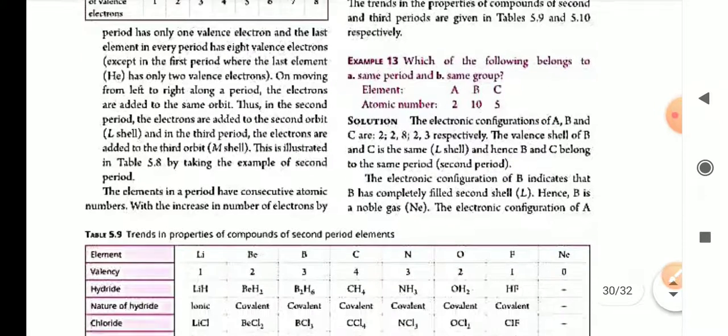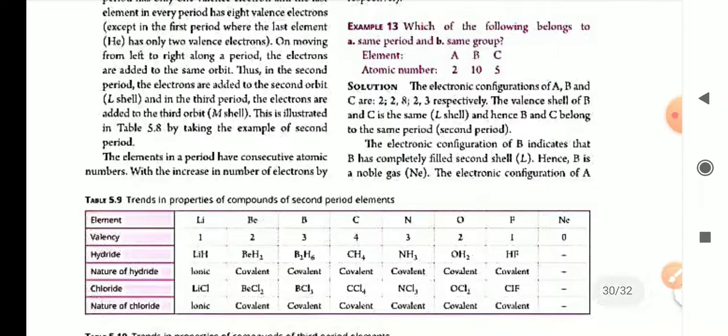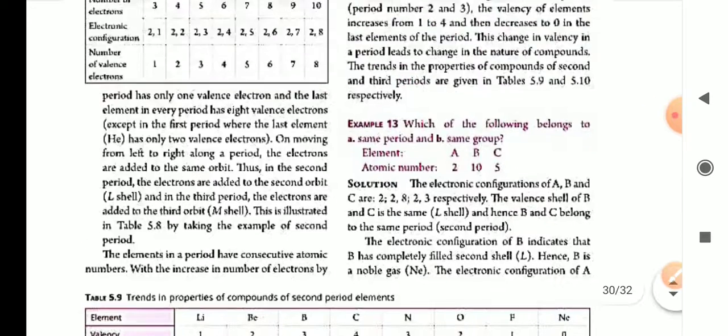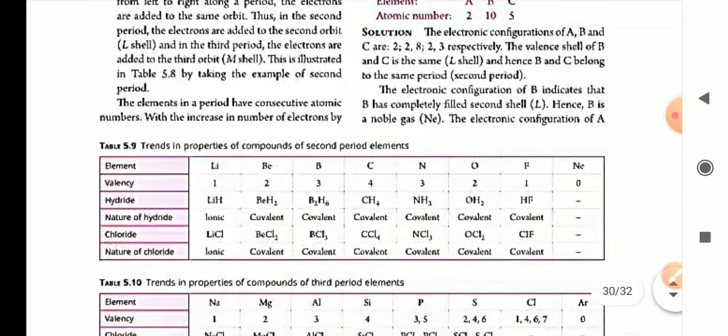This is illustrated in this table. You can see the valency of lithium, beryllium, boron: 1, 2, 3, 4, 3, 2, 1. So 1 valency in the case of lithium, 2 valency in the case of beryllium. So all are having 2 shells. As we move from left to right in each short period, the valency of elements increases from 1 to 4 and then decreases to 0 in the last element in the period because it has already fulfilled its octet. This change in valency in a period leads to a change in the nature of compounds. This change in the properties of compounds of the second and third period is given in this table.